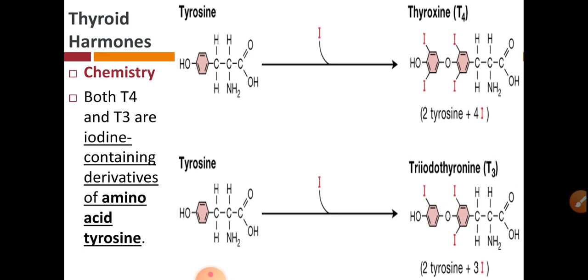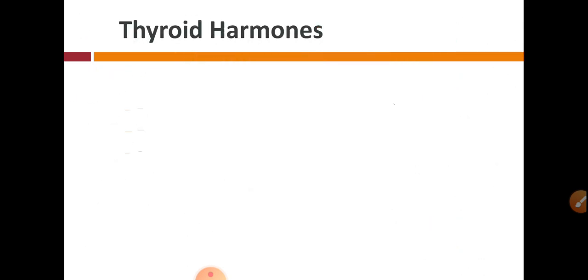Talking about chemistry, T3 contains 2 tyrosine molecules and 3 iodine molecules, while T4 contains 2 tyrosine molecules and 4 iodine molecules.